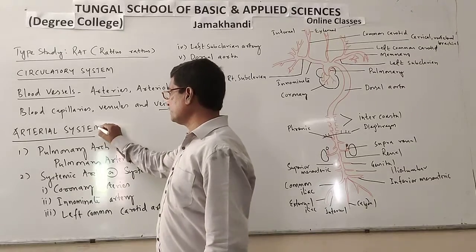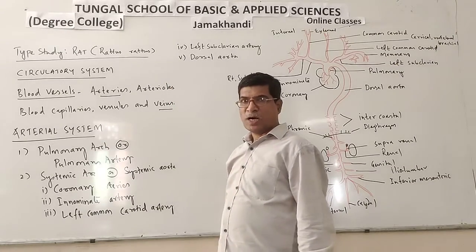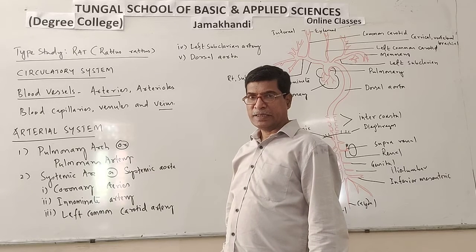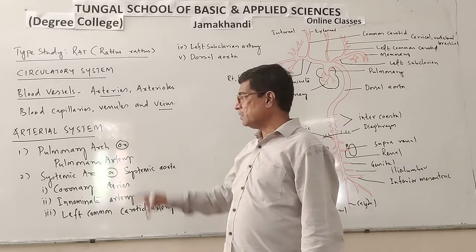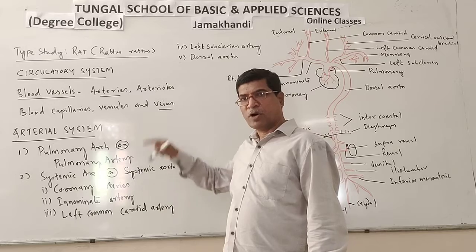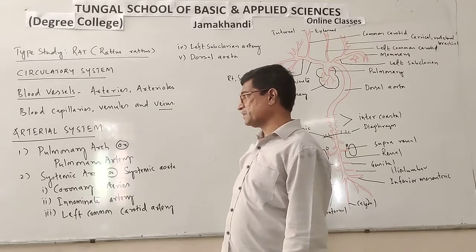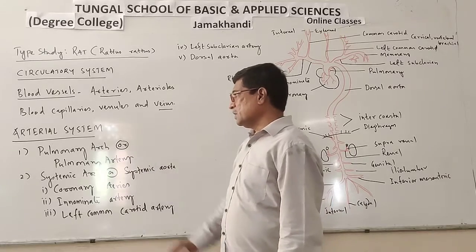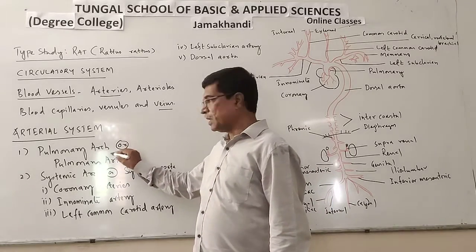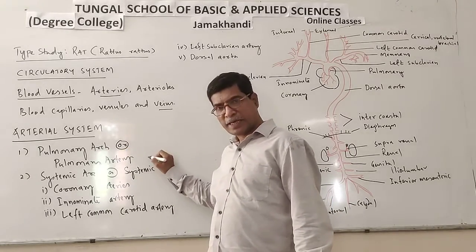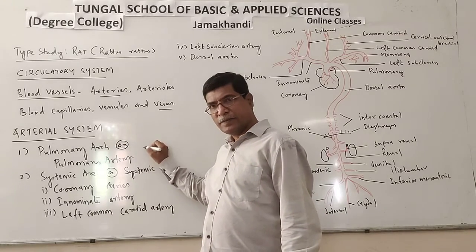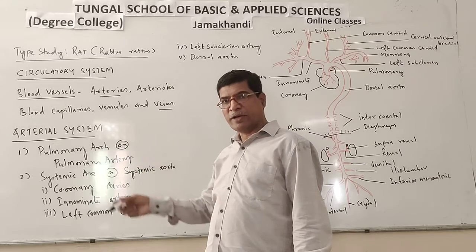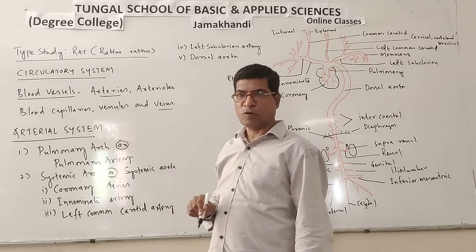Arterial system. The arterial system is the system of blood vessels which carry oxygenated blood from the heart to different body tissues and body parts. Mainly the arterial system is composed of the pulmonary arch. The pulmonary arch is also called the pulmonary artery. The pulmonary artery carries deoxygenated blood from the right ventricle to the lungs for purification.